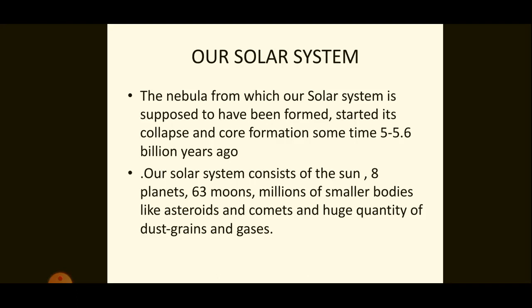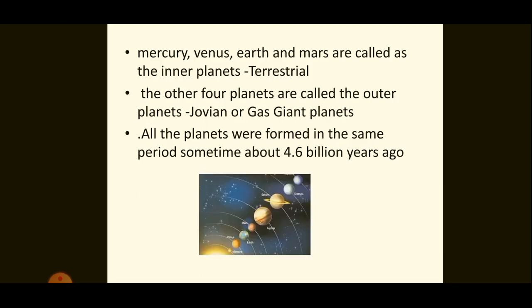Next is about our solar system. We know all the stars, planets, etc. are formed from a nebula, isn't it? The nebula of our solar system has developed about 5 to 5.6 billion years ago. Now, our solar system consists of Sun, 8 planets, 63 moons, and a number of asteroids and comets, and a huge amount of dust particles and gases.